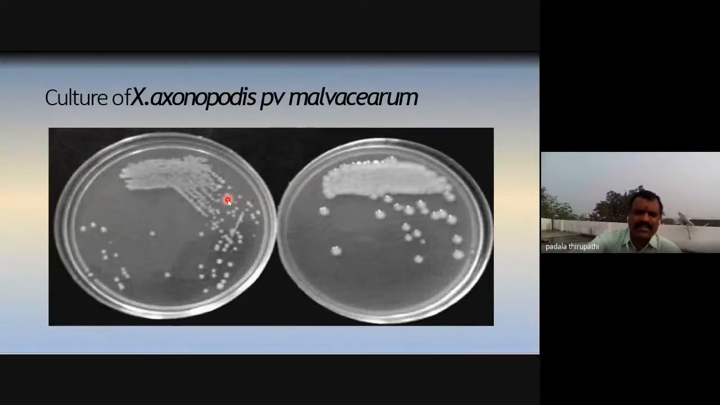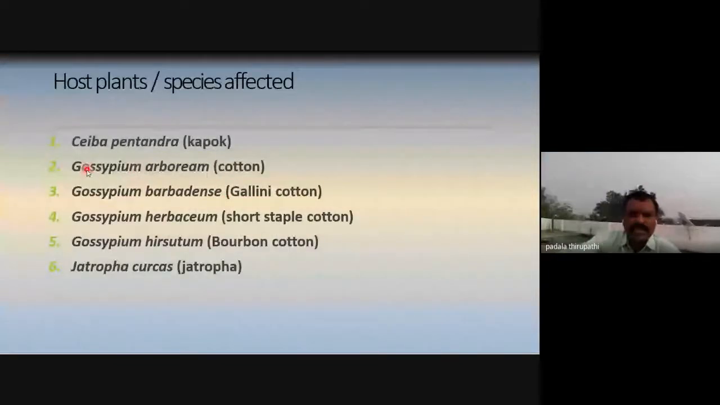Then the host plant species affected: Ceiba pentandra, not only Malvaceae, not only cotton plants, but also, my dear friends, Ceiba pentandra, which we can also call kapok plants. Ceiba pentandra, Gossypium arboreum, that is cotton, Gossypium barbadense, Egyptian cotton, Gossypium herbaceum, short staple cotton, Gossypium hirsutum, Bourbon cotton, and Jatropha curcas, Jatropha.